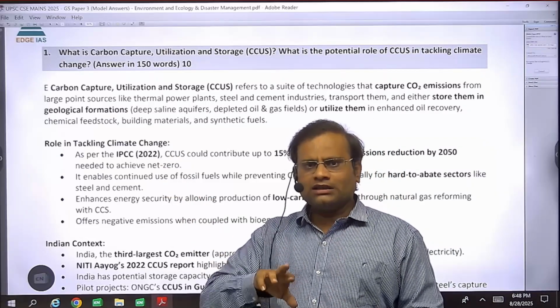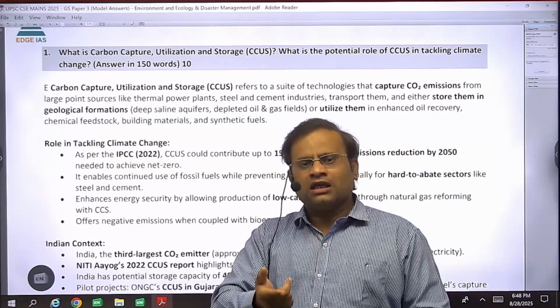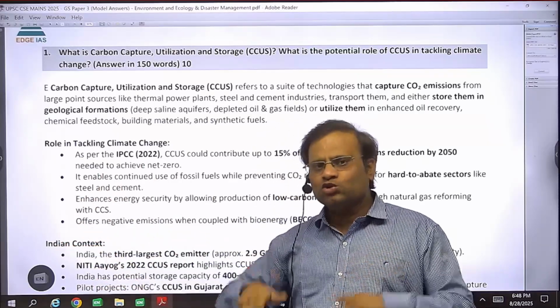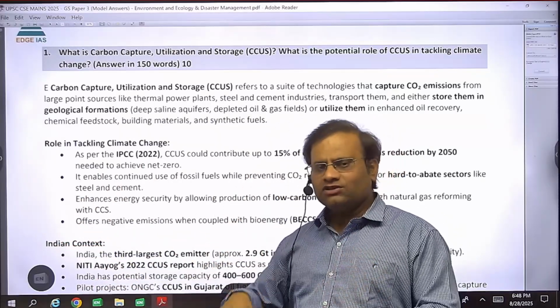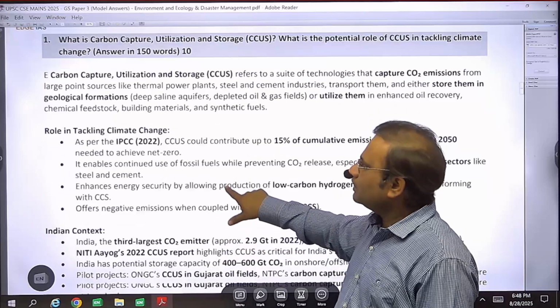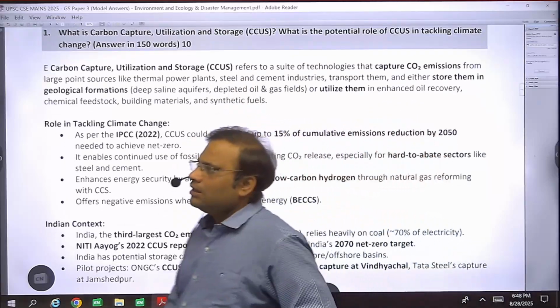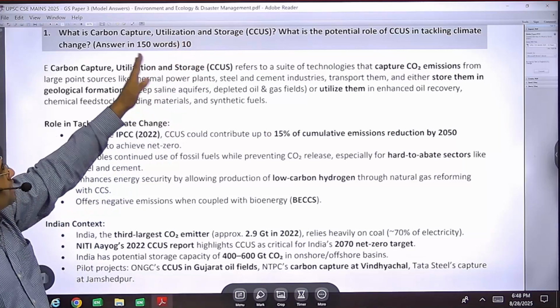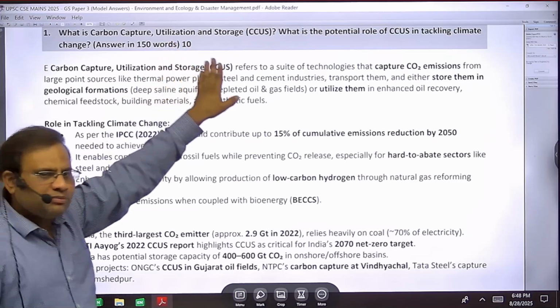And one more step ahead is the utilization. So what does it mean? As we have trapped the greenhouse gases, they can be used for making fossil fuels again, and we can reuse these fossil fuels for the long run. So this is what the technological part is. We are now one more step ahead, where we are even using the carbon that we have artificially stored in our carbon sinks. This is the meaning of CCUS. This introduction has to be mentioned properly.